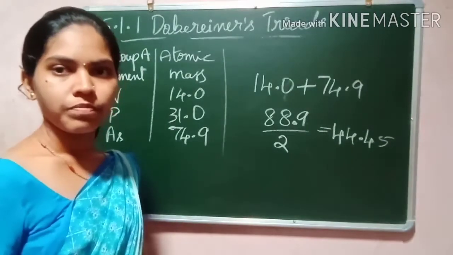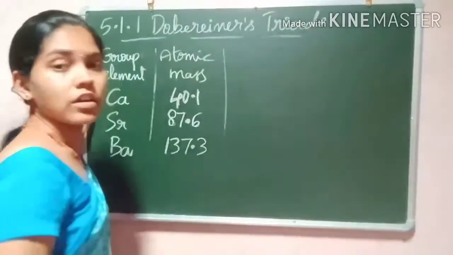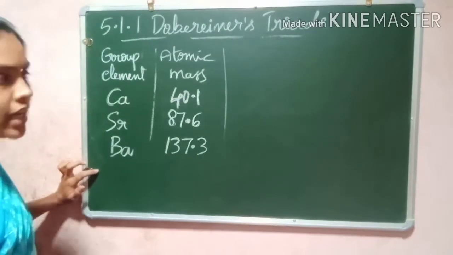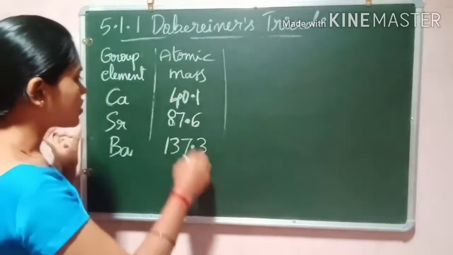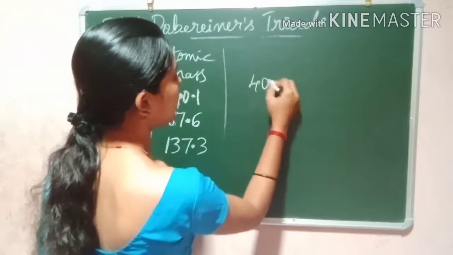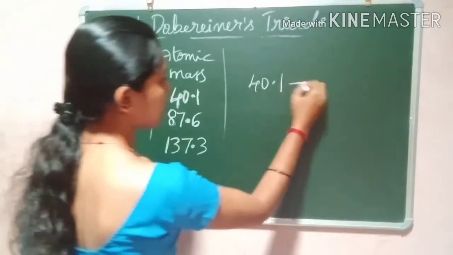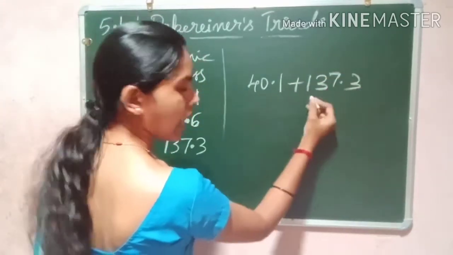Got it? Now let us check for the group B elements. The group B elements are calcium, strontium and barium. Let us check whether they are Dobereiner triads. The atomic mass of calcium is 40.1 and the atomic mass of barium is 137.3. Let us take the average of this.